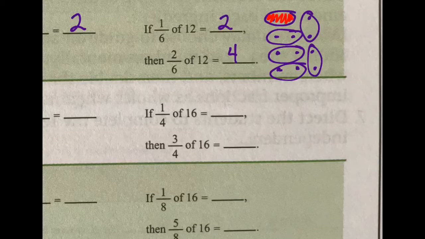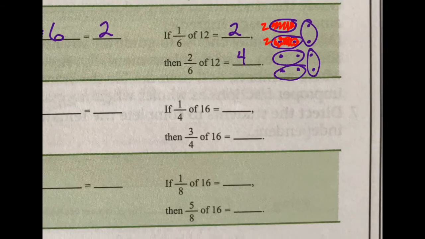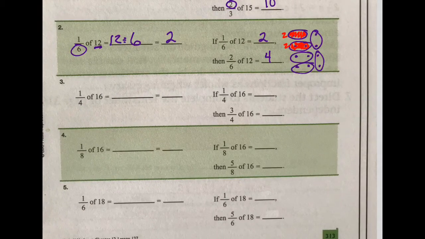So we know that there are 2 cookies in the one group. Now if we add another group, 2 groups is going to be 4 cookies. We have 2 here and 2 here. It's 4 cookies. All right, let me just do one more because these are so much fun.